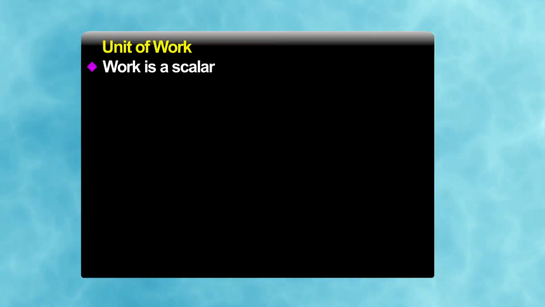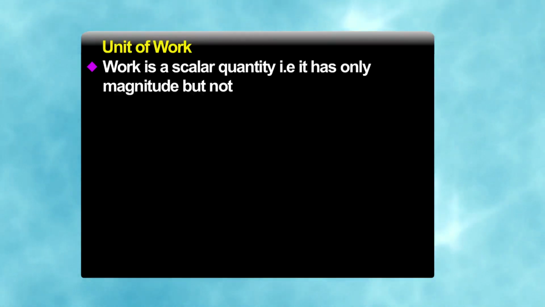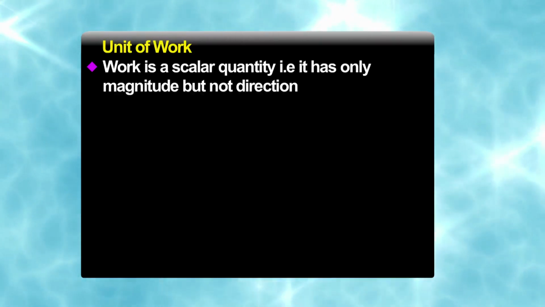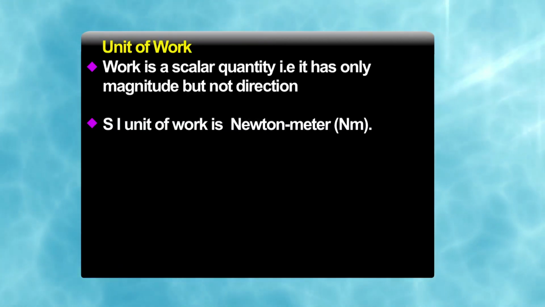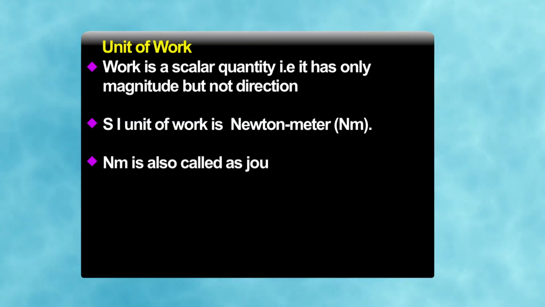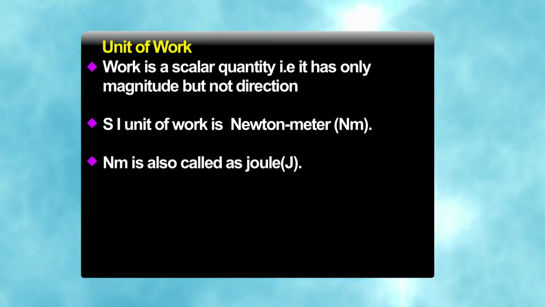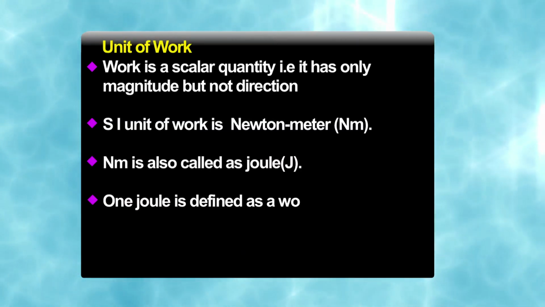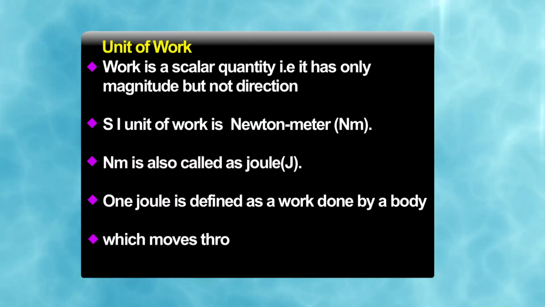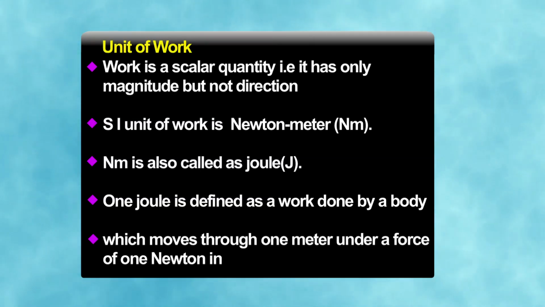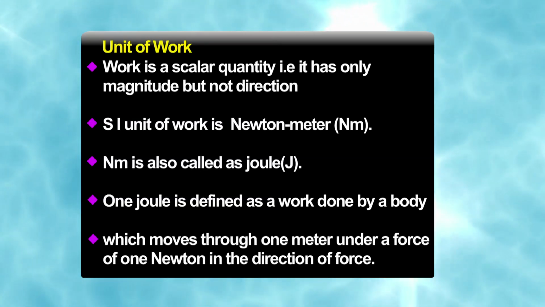There is a unit of work, but before that we should know that work is a scalar quantity. It has only magnitude but not direction. The SI unit of work is Newton meter. 1 Newton meter is also called a joule. Let us define joule. 1 joule is defined as the work done by a body which moves through 1 meter under a force of 1 Newton in the direction of force.